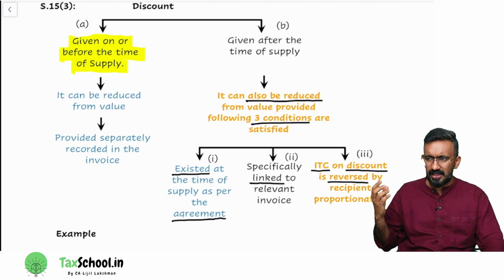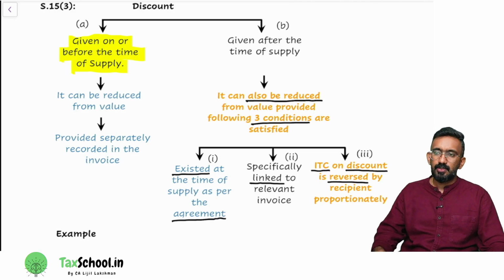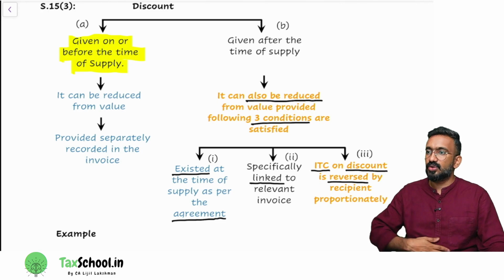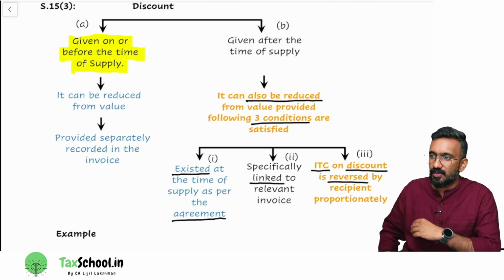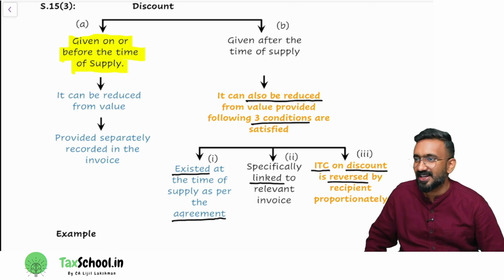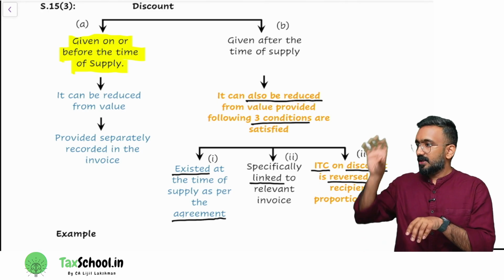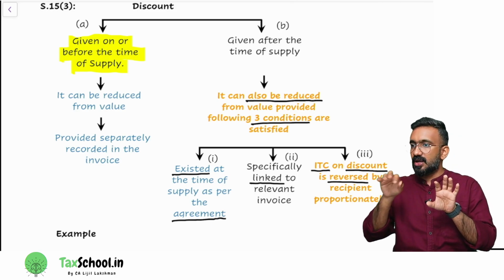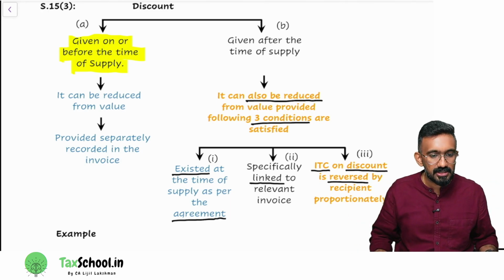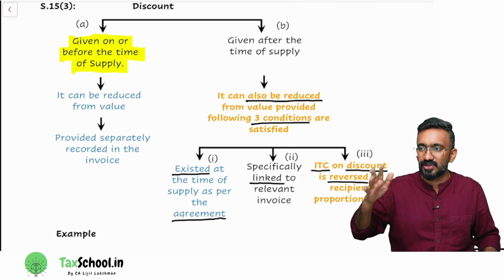A discount given in the invoice. So which means I went to a shop. I wanted to purchase a shirt. They said 2,000 rupees. I argued and said no, it is 1,000 rupees online. I won't pay 2,000. Then they said 1,800. Then I said 1,400. Then finally we agreed on 1,500. They went to the software to give the bill. The product price was 2,000. They gave discount 500 rupees. 1,500 is the net value. What is the value at which I will pay GST on? 1,500 only. That is the first type of discount, discount given on or before the time of supply.